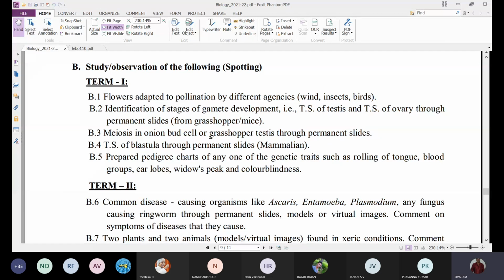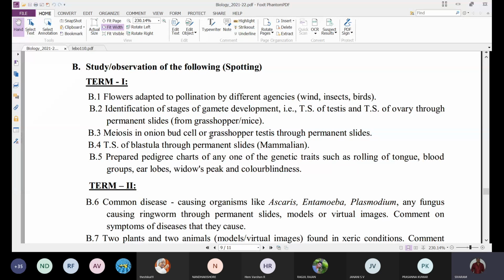They will display a flower or plant which is pollinated by wind, insect, or a bird. You have to identify whether it is pollinated by wind, insect, or bird, and what adaptations are shown by that flower.